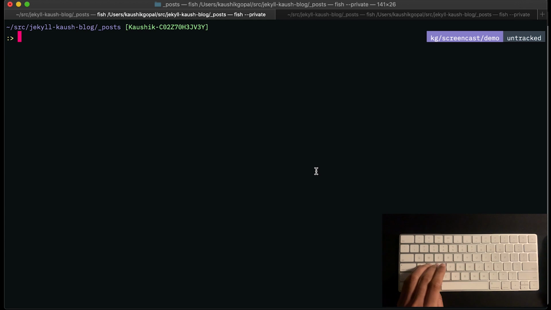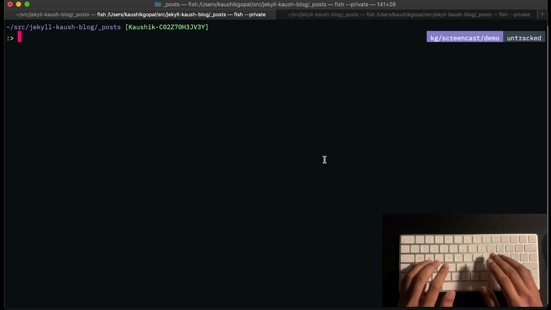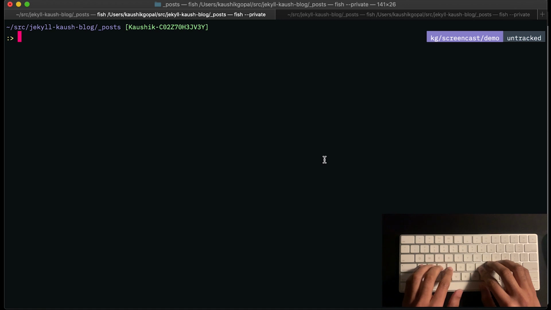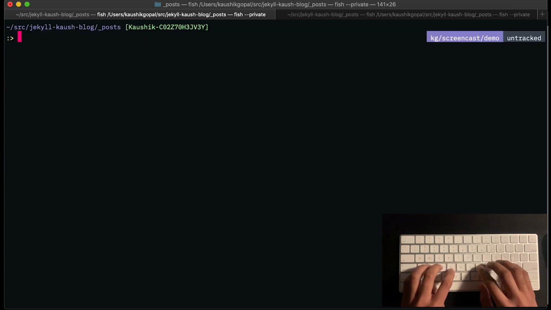In this screencast, what I'd like to do is build an awk function that would essentially go through a whole bunch of markdown files and edit a certain portion of the text in that file. Now, I could go ahead and do that manually, but what I'd like to demonstrate is how awk can be super powerful in doing a whole bunch of these mass text editing capabilities.